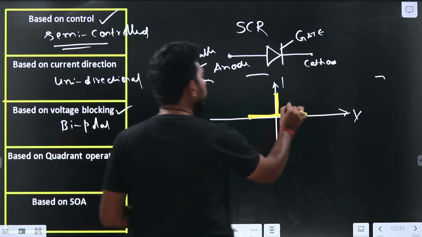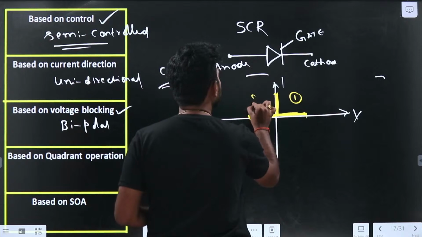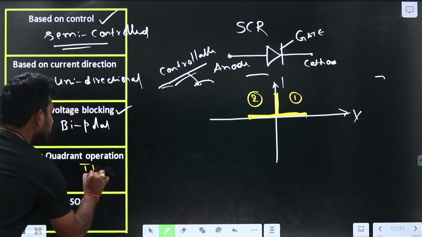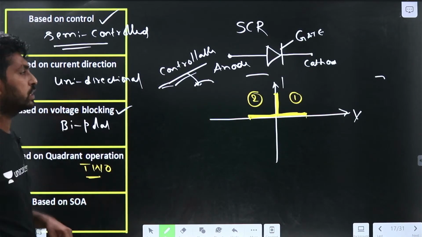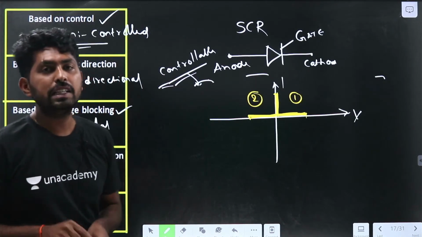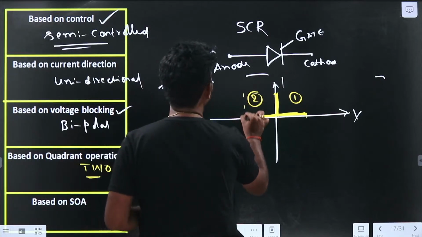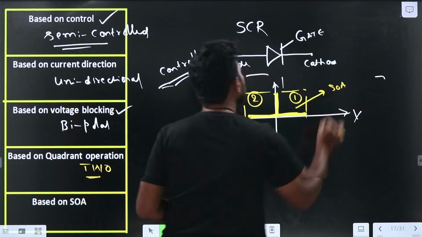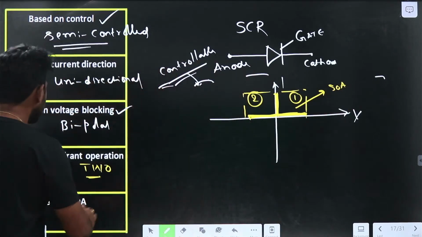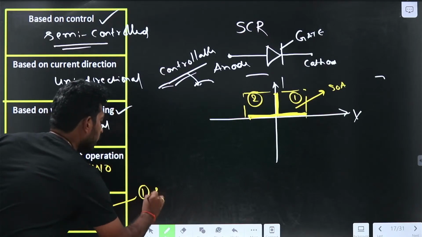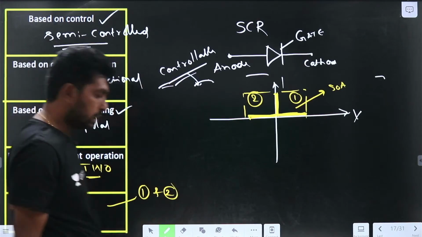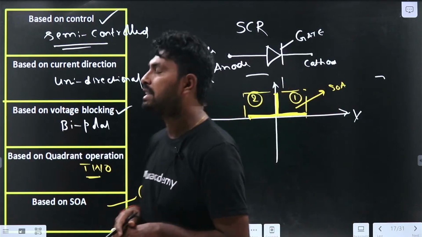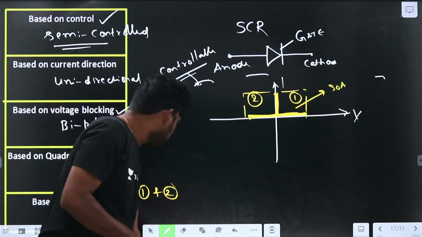So it will operate in two quadrants, so it will be a two quadrant switch. So what is the safe operating area here? The safe operating area of the switch will be the 1 and 2 quadrants. So up to here we are clear for the SCR, and we are clear for the diode.